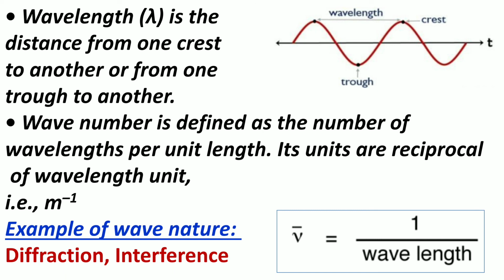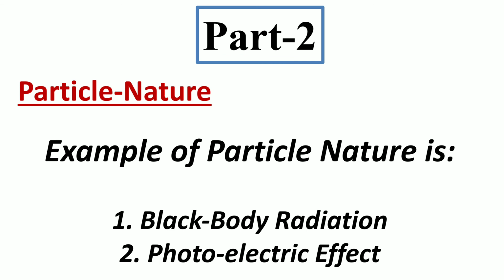So this is about diffraction and interference in our daily life, and this is the wave number, which is related to the wavelength, and the wave number is inversely proportional to the wavelength for the electromagnetic radiation. Now in the second part I will discuss the particle nature, and the examples of particle nature are blackbody radiation and the photoelectric effect.